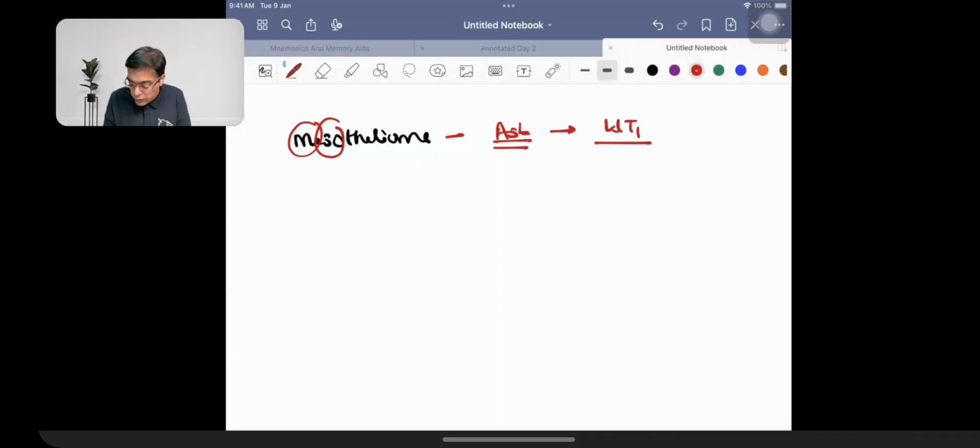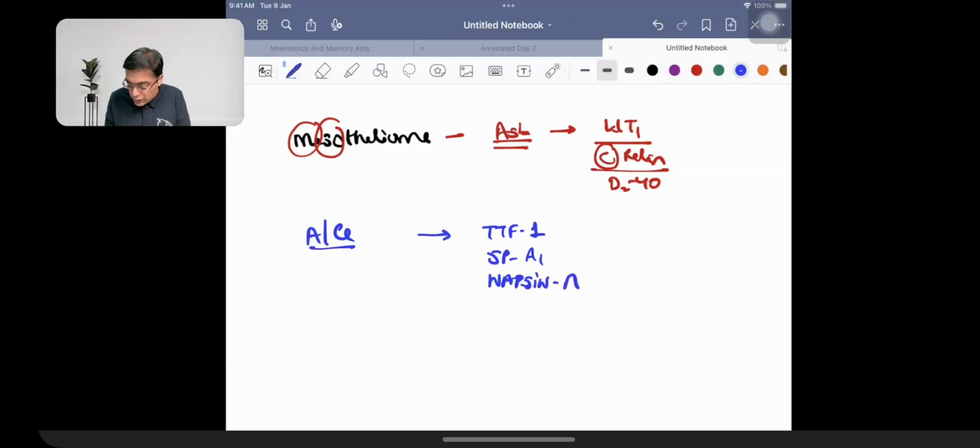The markers that we have here are calretinin, WT1, D2-40. And whenever we are talking about adenocarcinoma, it has markers like TTF1, SP-A1, surfactant protein A1, and a marker named napsin A. The second thing you need to remember is that we can distinguish them on the basis of electron microscopic appearance. This was an INI question, so we just need to remember it.